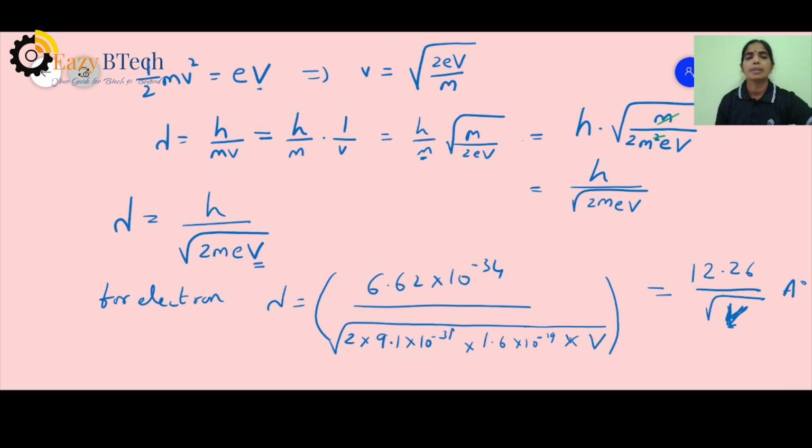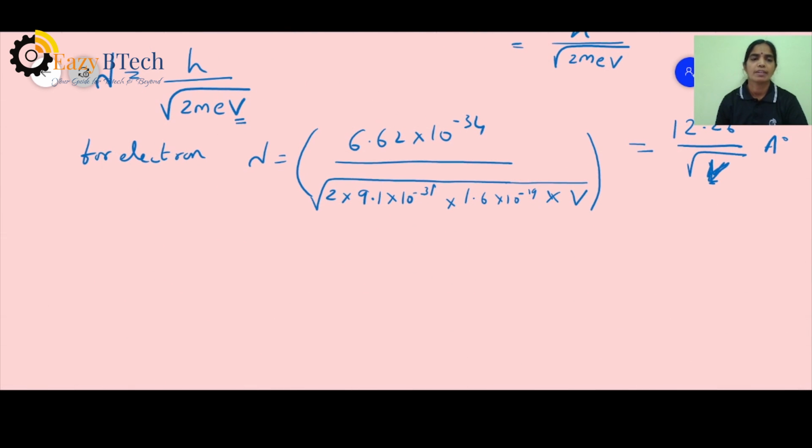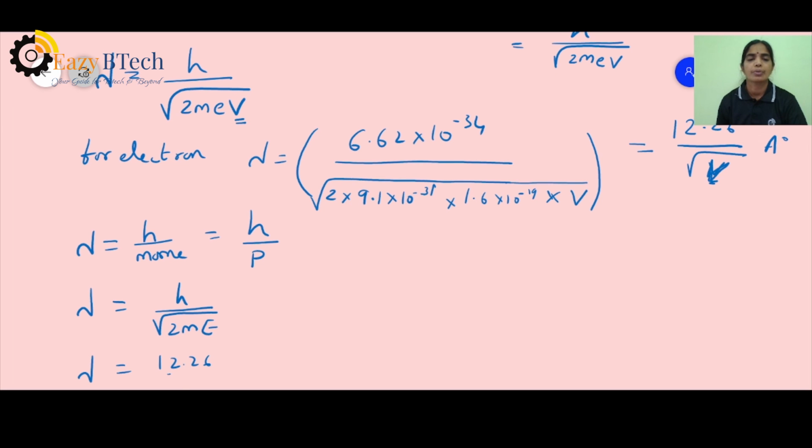So you can have numericals based upon these three formulas that we have learned. One is lambda equal to h by momentum, which is nothing but h by p. The second one you have is lambda equal to h by root of 2meV. The third one you have is lambda written as 12.26 by root V Armstrong units. So these are the three important formulas of de Broglie's wavelength.